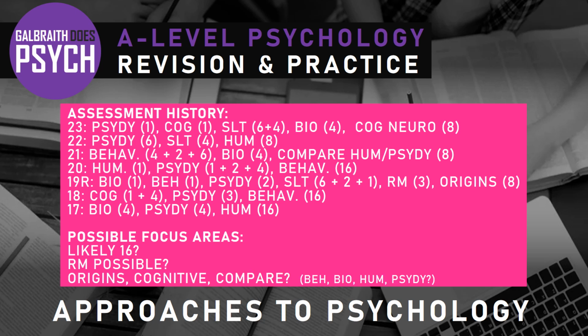In terms of actual content then, topics. Origins of psychology and Wilhelm Wundt and his role. Hasn't really come up very much at all, has it? We've got that 8 marker in 2019. Outside of that, that seems like an obvious gap. The cognitive approach, for me, in my opinion, is another obvious gap. I'm feeling like that could be a substantial source of marks. It could be an essay.